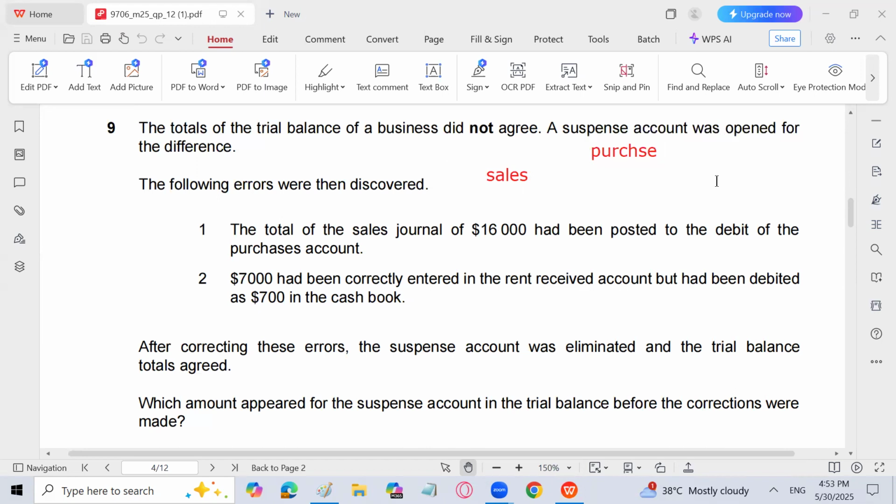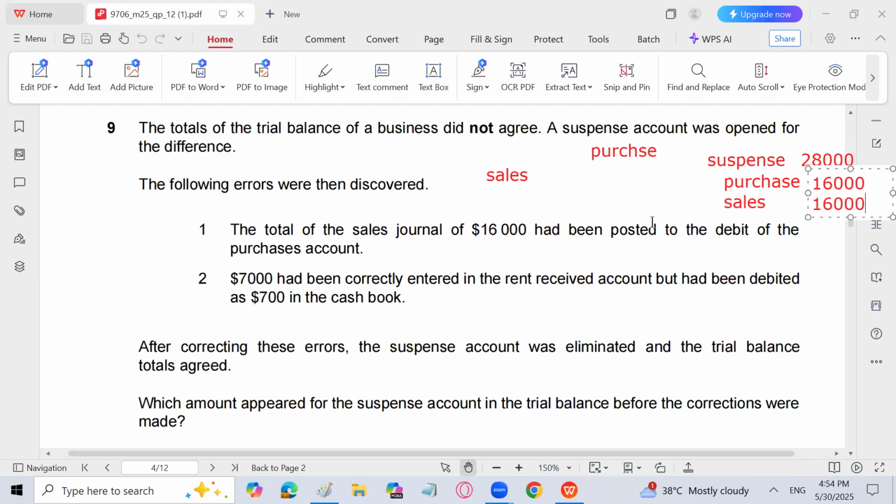So now what we'll do, spelling will be wrong, doesn't matter. Purchases will be credited. First of all, correct the mistake. Sales will not be recorded, that will be recorded on the debit side. And on the debit side, we will write suspense with the double amount. The suspense will come with an amount of 28,000. Obviously, purchases will be credited by 16,000 and sales will also be credited by 16,000. If you want to do that, you can.